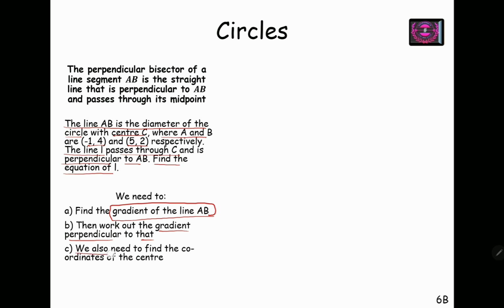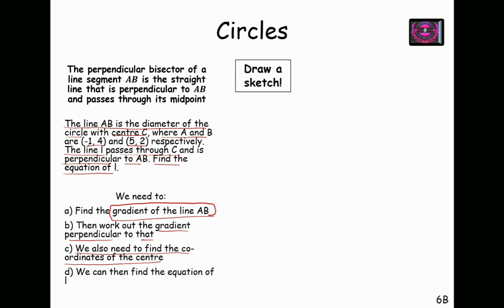Last, we need to find the coordinates of the center, because it is given that line is passing through the center. So first let's find the gradient of the line AB, and before that we can sketch these 2 points -1, 4 and 5, 2 on the circle.